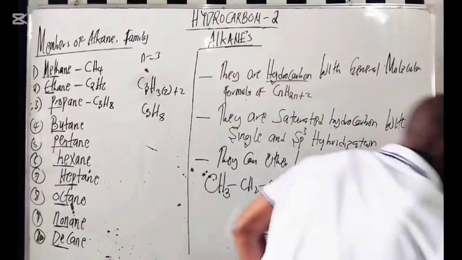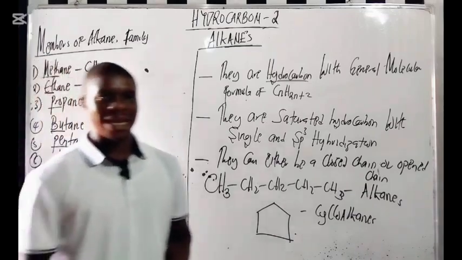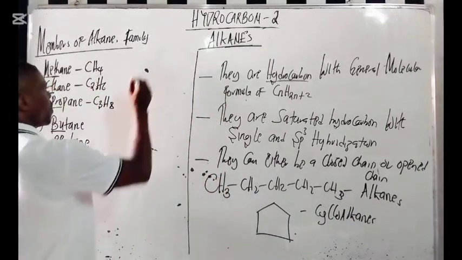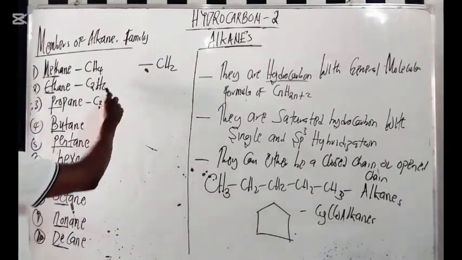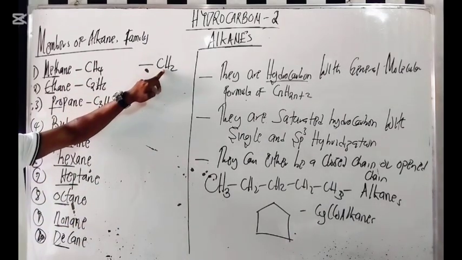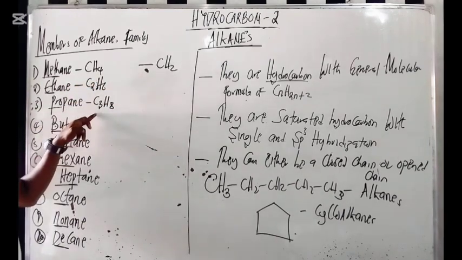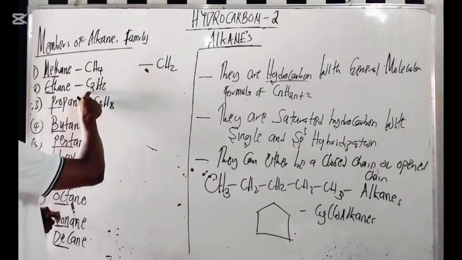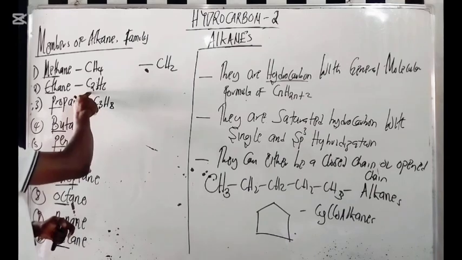Now, let me show you something here. These are homologous series. Now, in a family of organic compounds, each member differs from the next by CH2. Let me explain. The difference between this one and this one is CH2. Because if you add CH2 to this one, you get this one. C plus C is 2, and 4 plus 2 is 6, right? Add it again to this other one here.